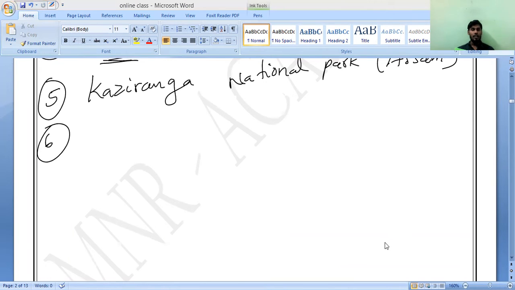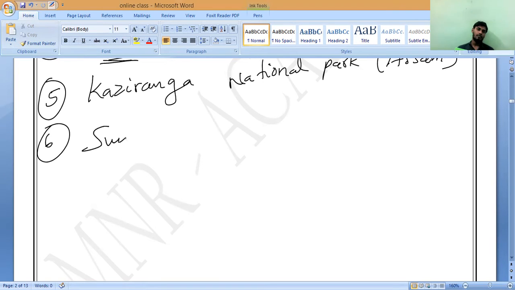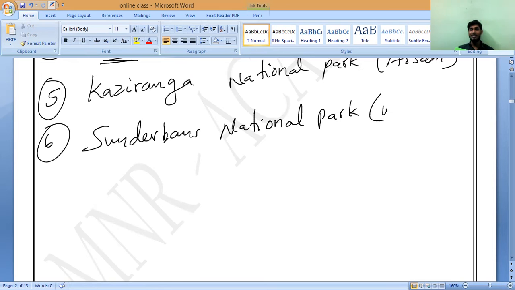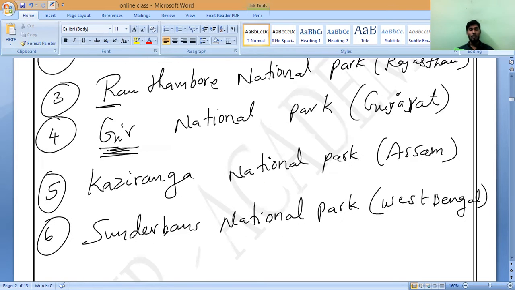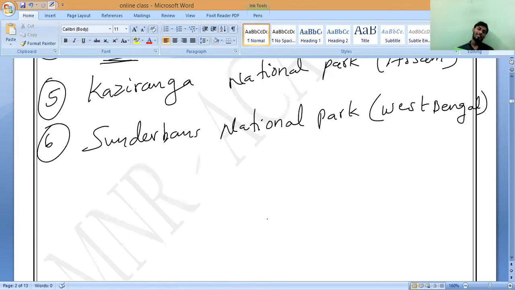Next, Sundarbans National Park. Sundarbans. Where? Sir, in West Bengal, sir. Biosphere reserve. West Bengal. Actually, West Bengal was the best Bengal during independence. Now it is West Bengal in the present situation. Many problems are going on because of some stupid activities by these politicians.